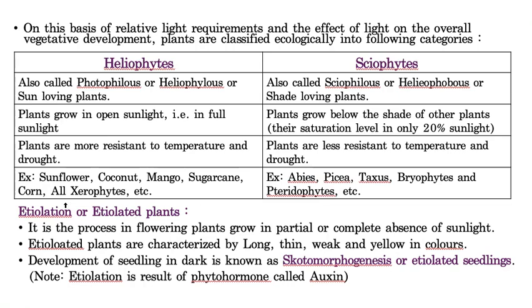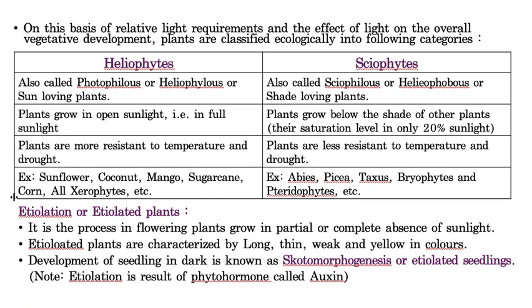The most important topic is etiolation, very simply called etiolated plants. Etiolation means the process of flowering plants growing under partial or complete absence of sunlight. That means some flowering plants grow under complete absence or a very small amount of sunlight.